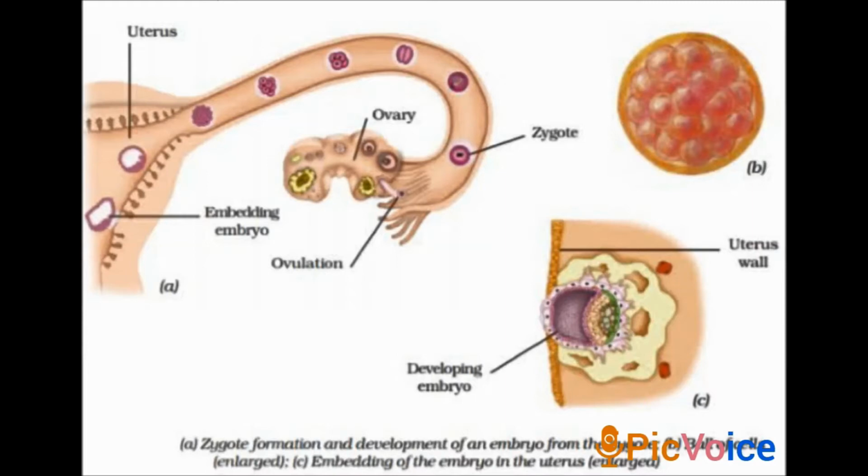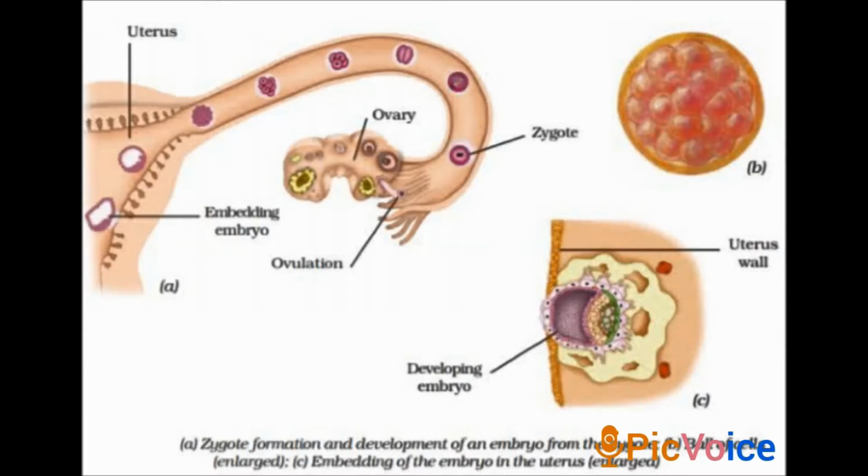So listen, what is embryo? Embryo is nothing but the developing structure of the body. After fertilization, it results in the formation of a zygote, which begins to develop into an embryo. The zygote divides repeatedly to give rise to a ball of cells. These cells then form a group and develop into different tissues and organs of the body. This developing structure is known as embryo.